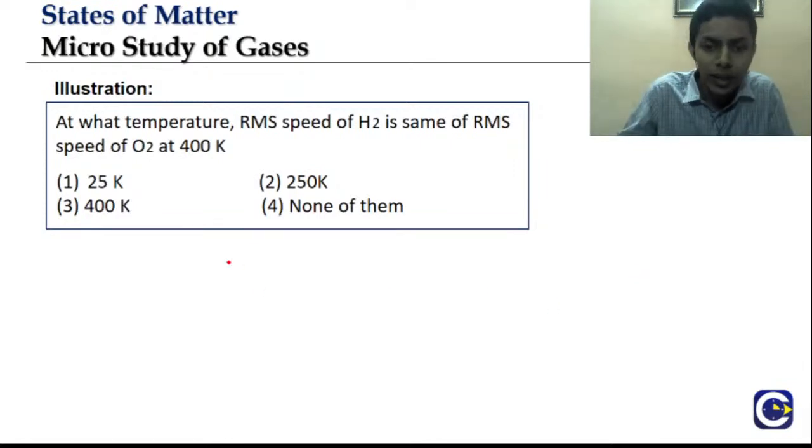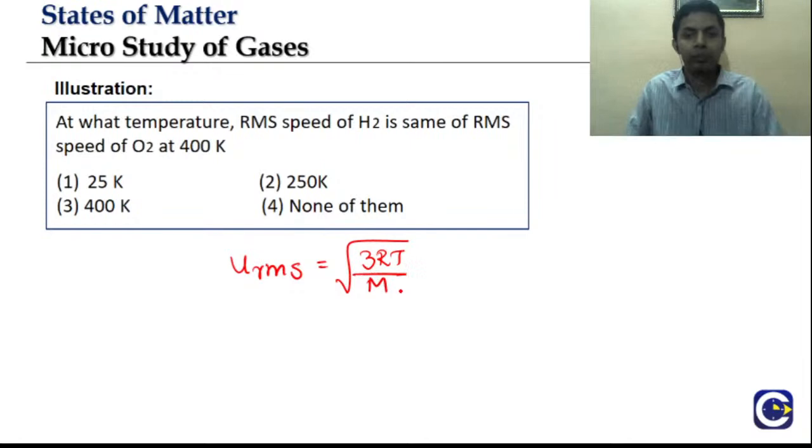Which formula to use? Again, same thing. URMS equal to root of 3RT on M.